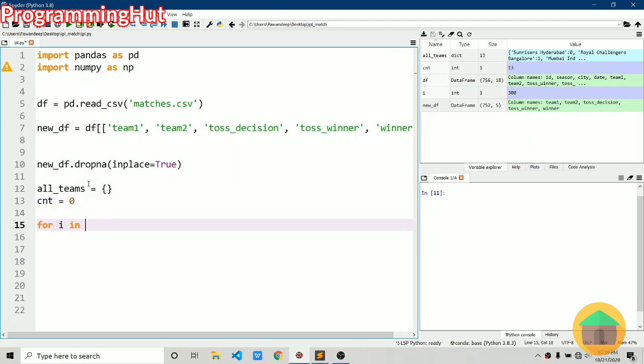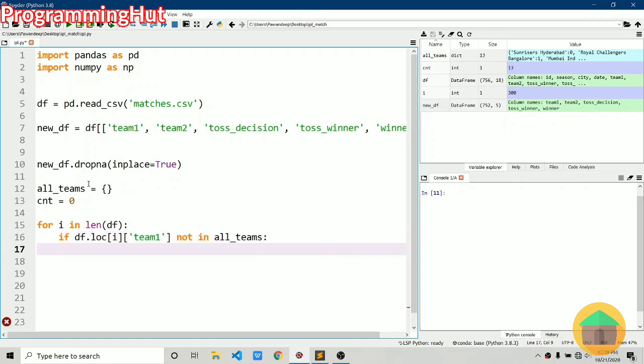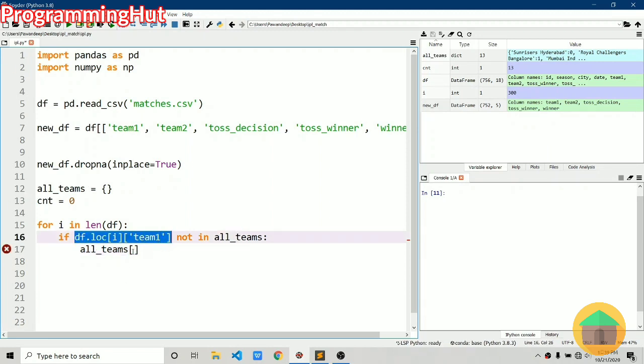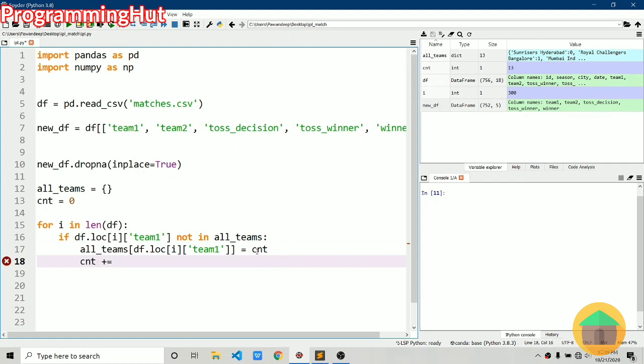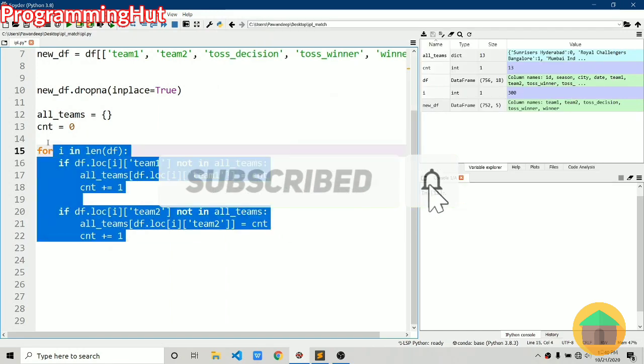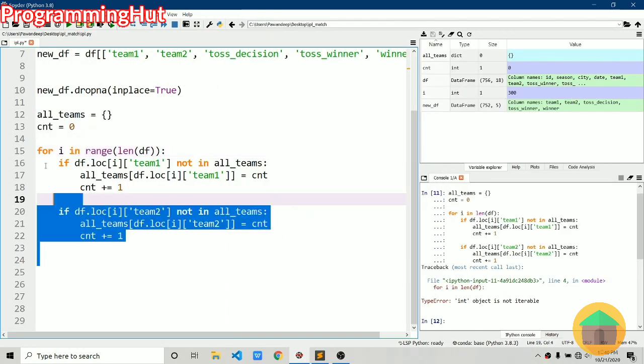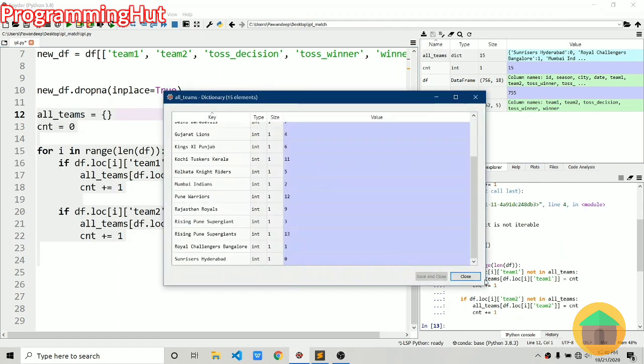We will iterate in the df, for i in the length of df, and if df.loc[i, team1] is not in all_teams, then the key will be the team itself, and the value will be cnt, and once we use that cnt, we will increment it. Let's do the same with the team2 column also. It says we have to use range actually. Let's run this. Okay, so we have our all_teams. There are 15 teams in it.